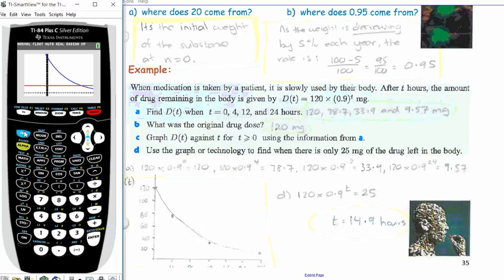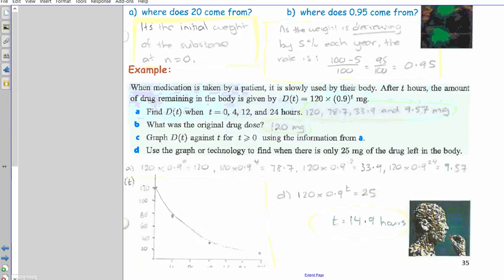So go second calc, yep. Intersect, which is the fifth one. Enter, enter, enter. There it is. So what do we have? We have 14.8 something, so 14.9 is the x value. And that represents a time, 14.9 hours.